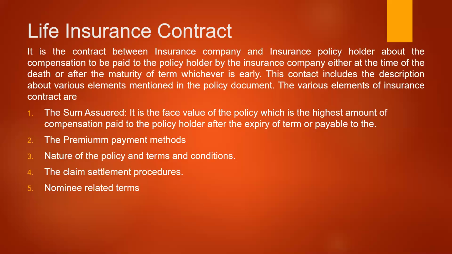Say for example, if the person takes a sum assured policy of 3 lakh rupees, it means that after the expiry of the time period, say if the time period is 10 years, after the 10th year the insurance policyholder will be paid 3 lakh rupees, which is the sum assured. Or if the person dies before 10 years, then the dependents will be paid 3 lakh rupees. This is what the sum assured is, the face value of the policy.